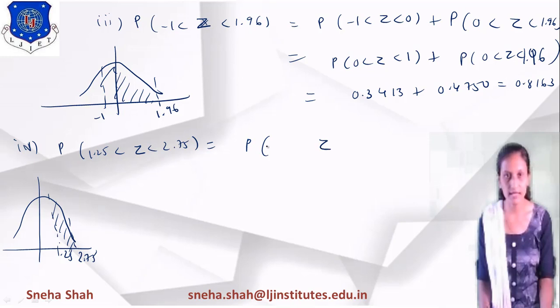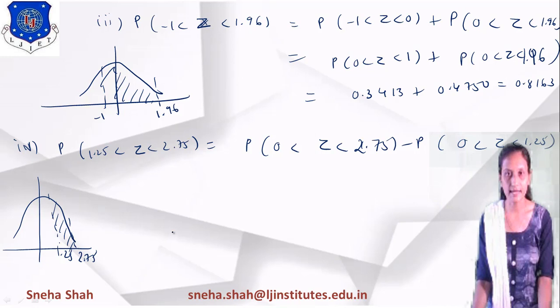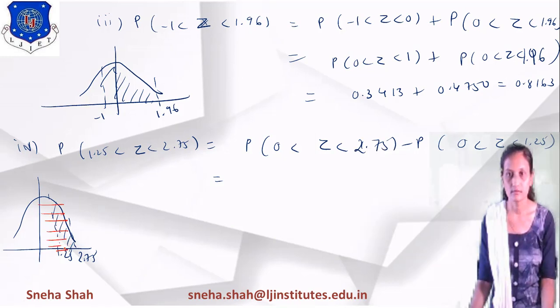So the equation is the probability of z between 0 and 2.75 minus the probability of z between 0 and 1.25. From 0 to 2.75, we remove 0 to 1.25, and it gives you this particular part.